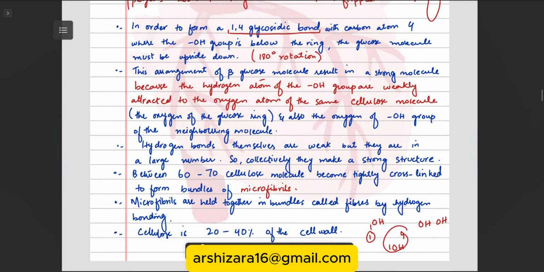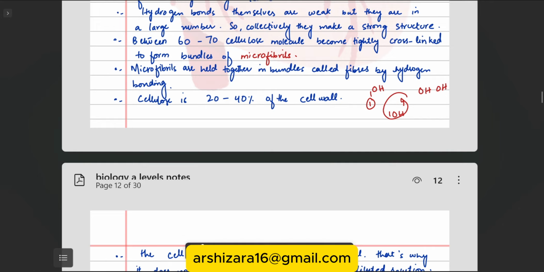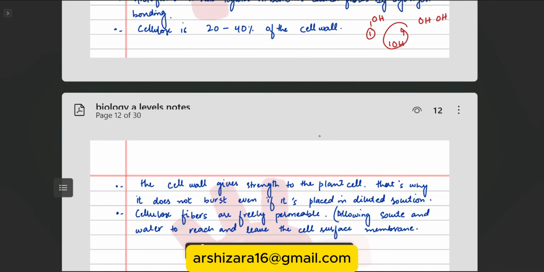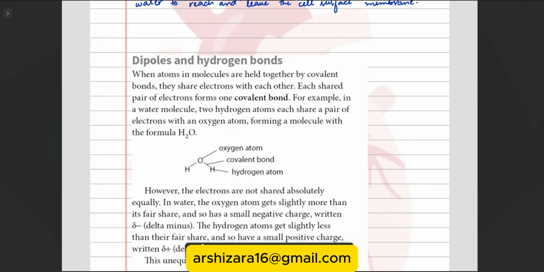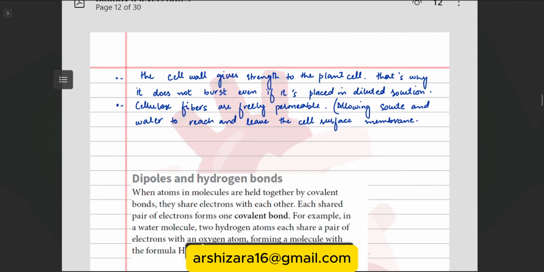Okay, what else? We need to know that it is a weakly attracting bond because the molecule is flipped, but because the molecules are so many in quantity, they make it a stronger molecule. One molecule's bonding is a weak bonding, but because there are so many molecules making up a cellulose molecule, together they make the bonding strong. Let's come over here and talk about the dipoles, but before that, I need to tell you the structure of how they're bonding.